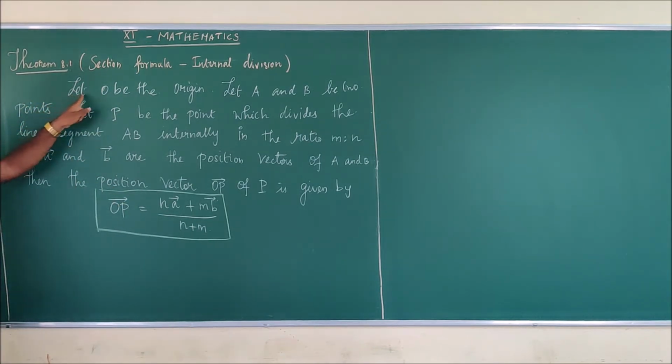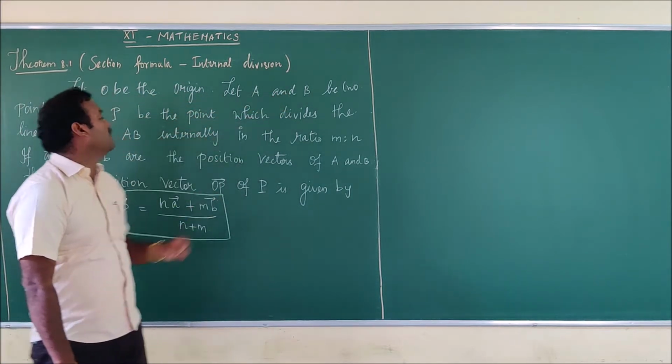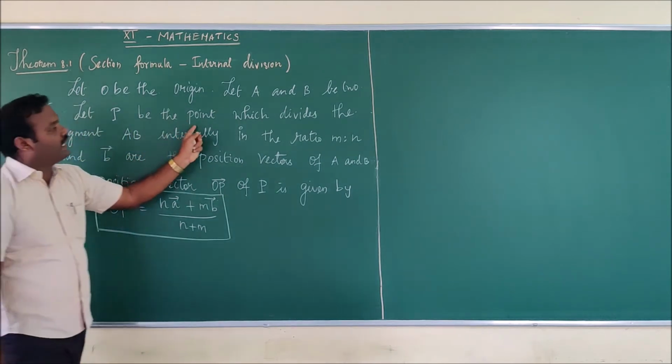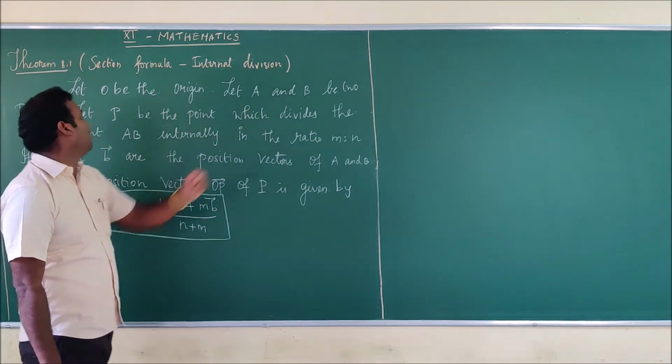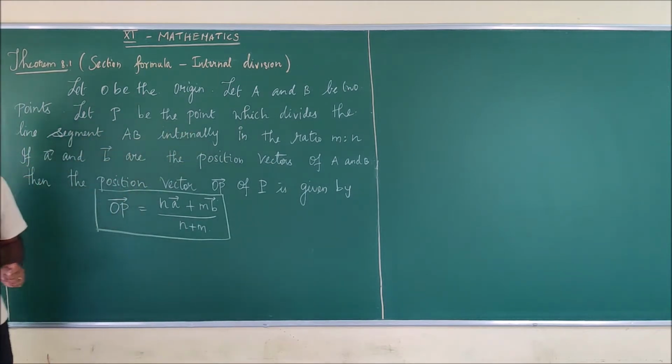What the statement says: let O be the origin. Let A and B be 2 points. Let P be the point which divides the line segment AB internally in the ratio m:n.